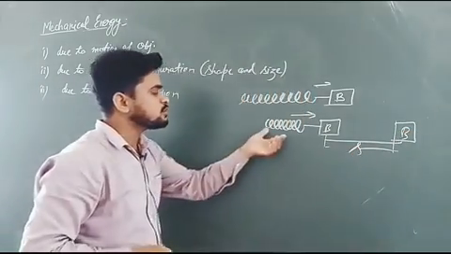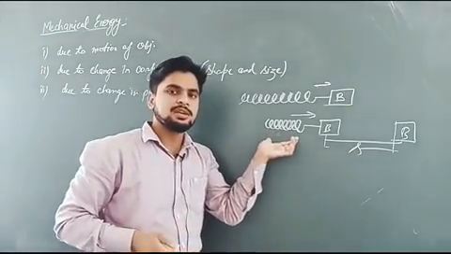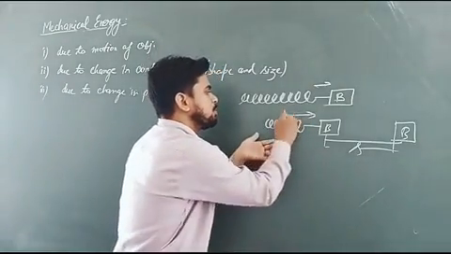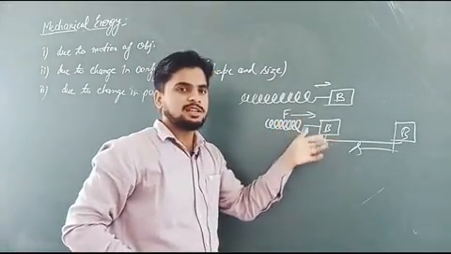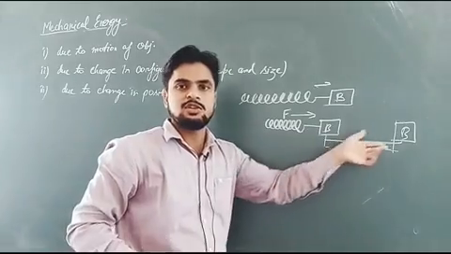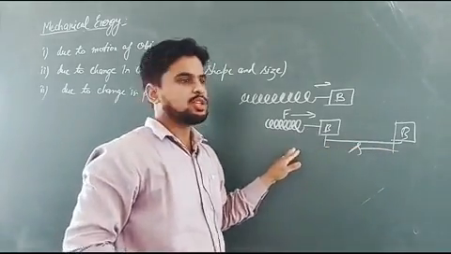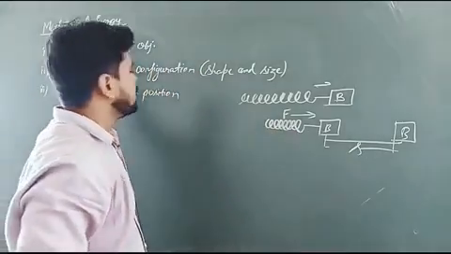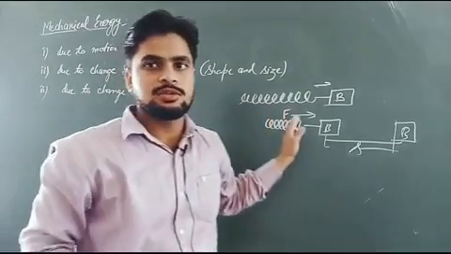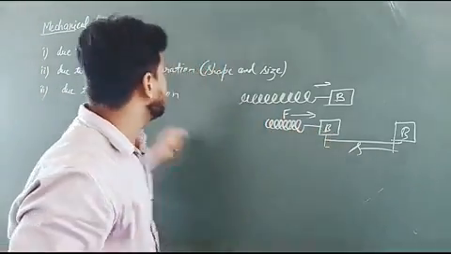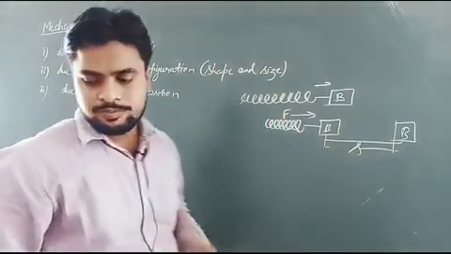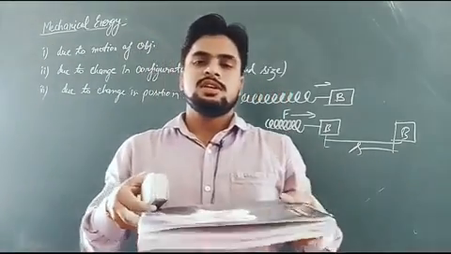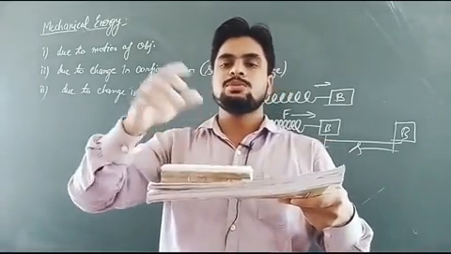So in this situation you can see the compressed spring has mechanical energy. Why? Because it has the ability to apply certain force such that this force can displace the object. So in this situation, due to change in shape and size, means change in configuration, the mechanical energy is produced. Okay. The third is change in position. Suppose this is the initial position of this duster.